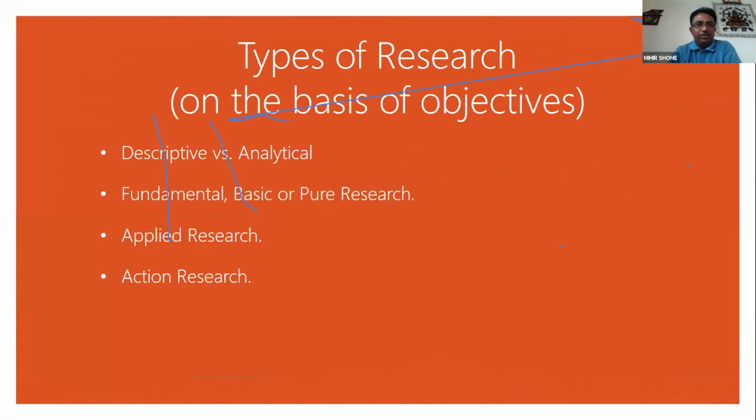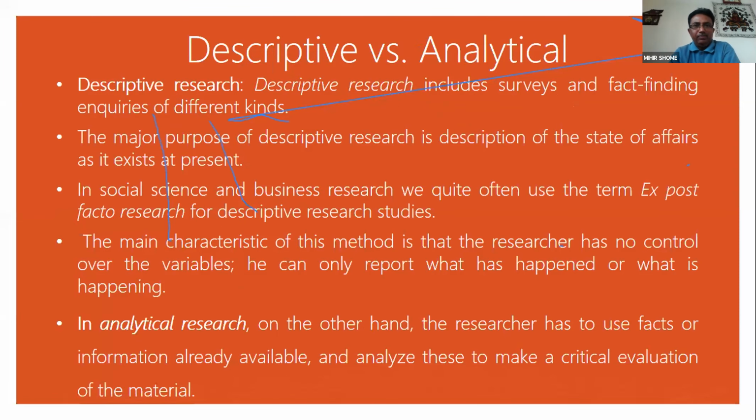Now, types of research on the basis of the objectives. There are four types of research. First is descriptive versus analytical, then fundamental, basic or pure research, applied research, and action research. Descriptive research includes surveys and